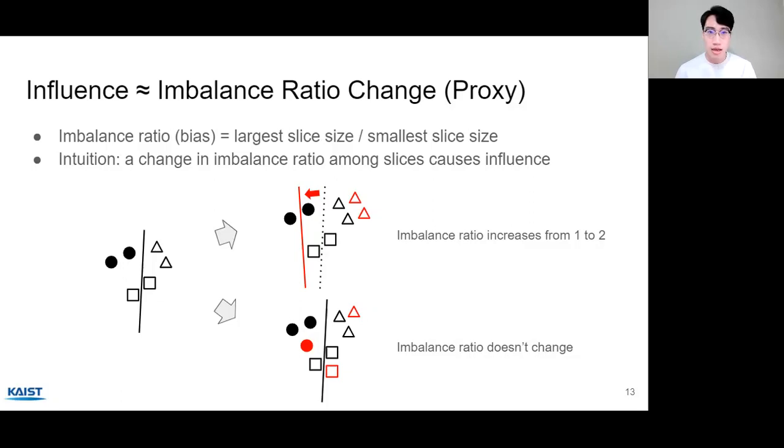On the other hand, if we increase the slice sizes with the same proportion as in the bottom right figure, so if we add 1 triangle, 1 circle, and 1 square, the bias doesn't change, and the decision boundary tends to shift much less compared to the previous case. And the imbalance ratio doesn't change as well.